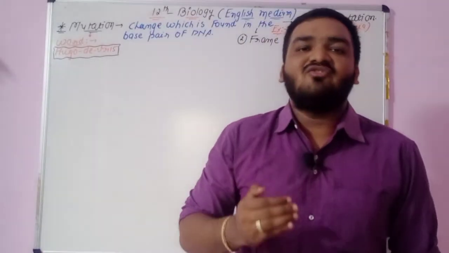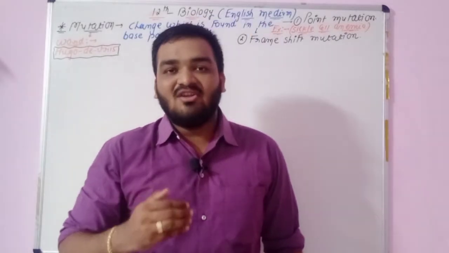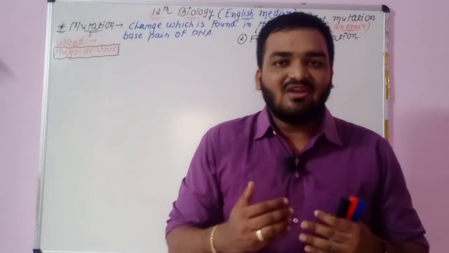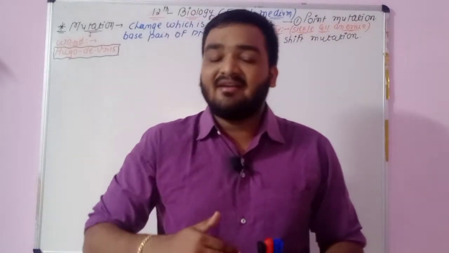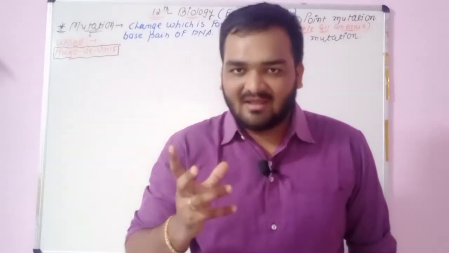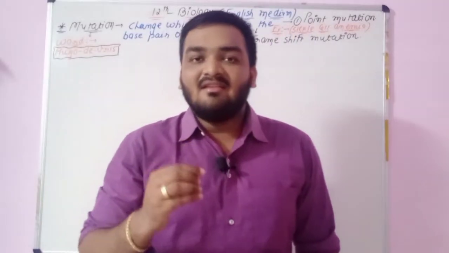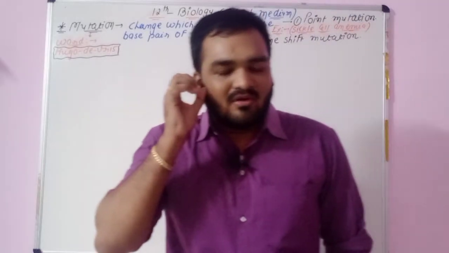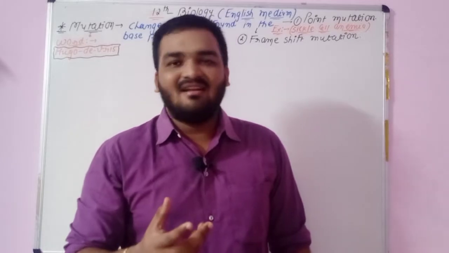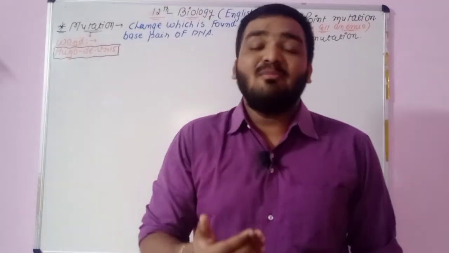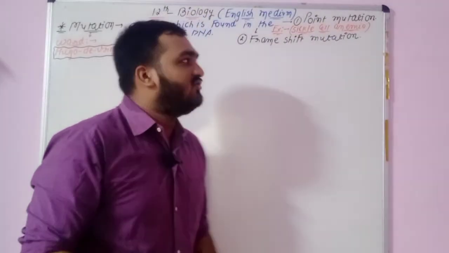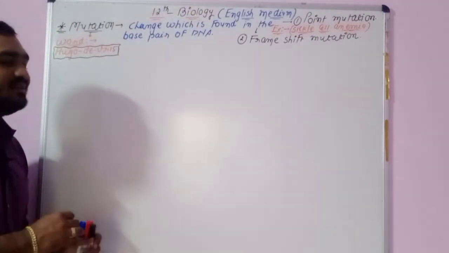Mutation may be beneficial or harmful. See, you know that fishes are able to swim in the water. Birds are able to fly because their genes are mutant. That's why we can say it is one type of beneficial mutation. But sometimes mutation will be harmful also, like a cancerous cell. A cancerous cell is one type of mutant cell. It is not beneficial for us. It is one type of harmful mutation. So you will remember, mutation may be beneficial or harmful.